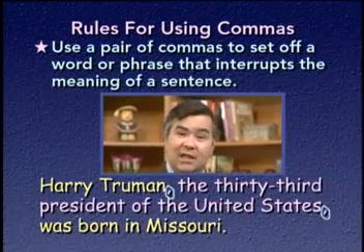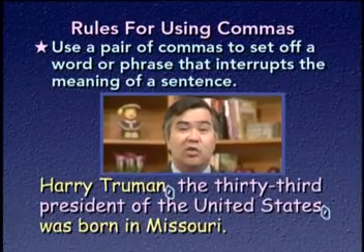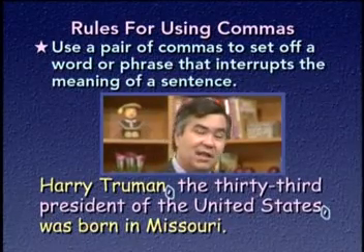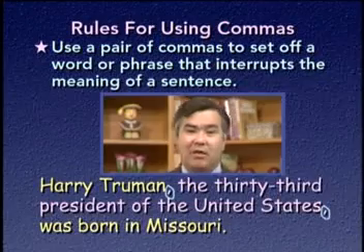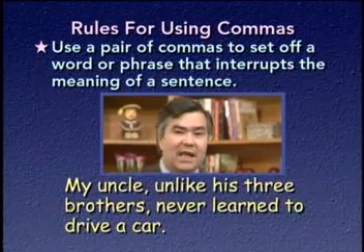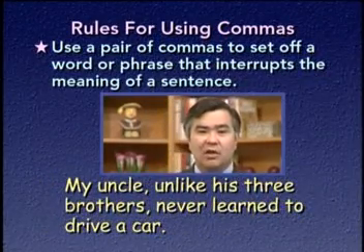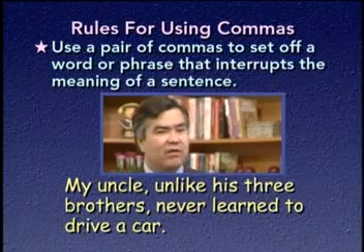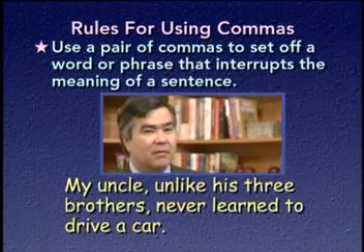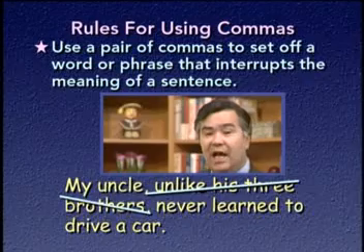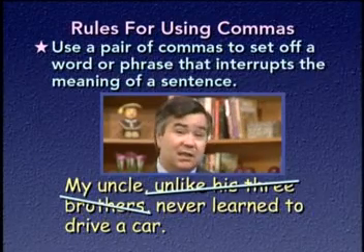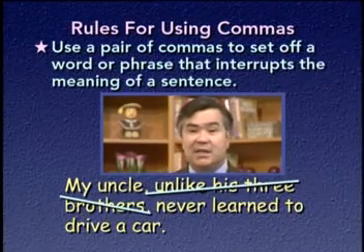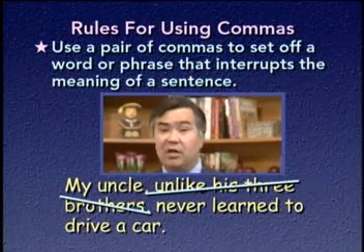So this is a classic example of a sentence that contains an interrupting phrase. It's good to set that off from the rest of the sentence with a pair of commas. One more example. My uncle, unlike his three brothers, never learned to drive a car. When we eliminate the words unlike his three brothers, the sentence still means the same thing and still makes sense. My uncle never learned to drive a car.